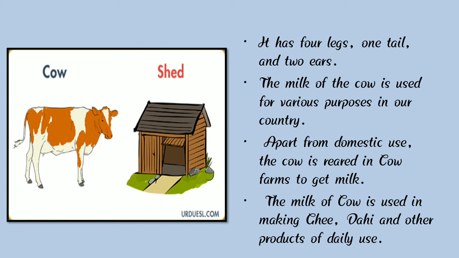Apart from domestic use, the cow is reared in cow farms to get milk. The milk of the cow is used in making ghee, dahi and other dairy products. So where does the cow live? The cow lives in a shed. So children, you all understand about the cow and where it lives.